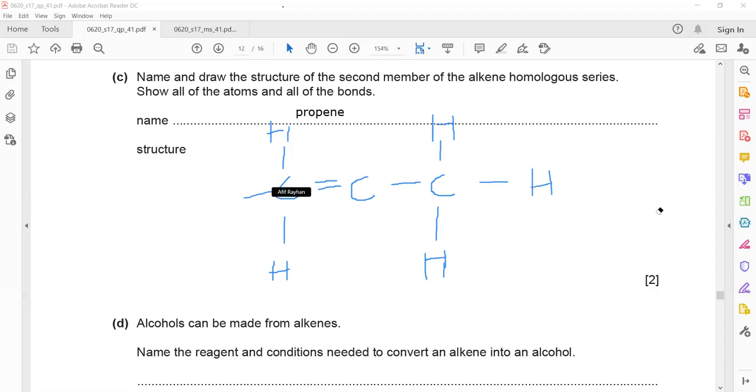And what about the central carbon? No, if you draw one more hydrogen here, it means carbon is forming 5 bonds. This hydrogen is not correct, this one. The central carbon atom, because carbon maximum can form 4 bonds. Yeah, that's right now. So prop means 3 carbon, and there should be a double bond between the 2 carbon atoms, first and second, and hydrogen according to the number of the bonds which are used.